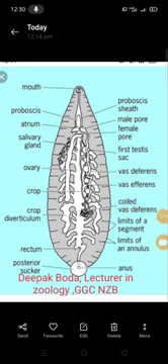The female reproductive system has the following parts. First one is the ovisacs, second one the oviduct, third one the common oviduct, and fourth one is the vagina. Here, first one is the ovisacs.